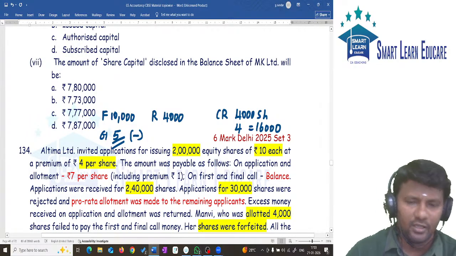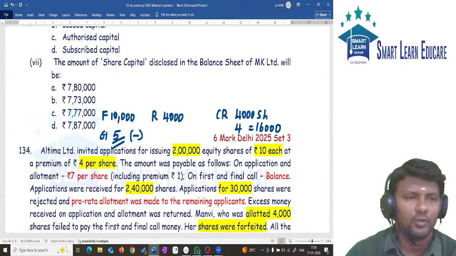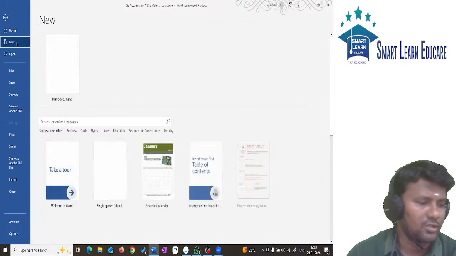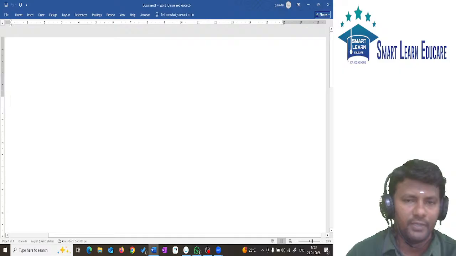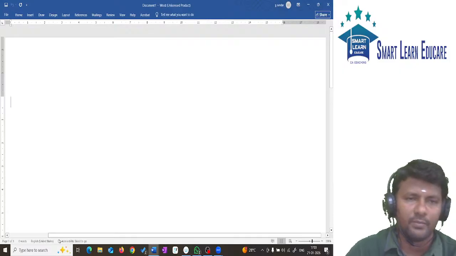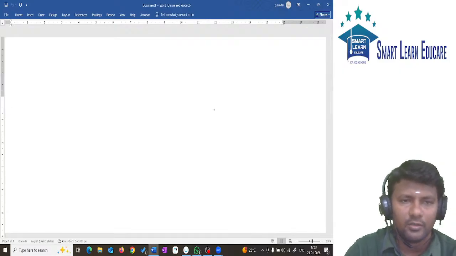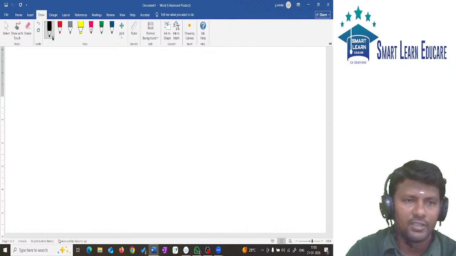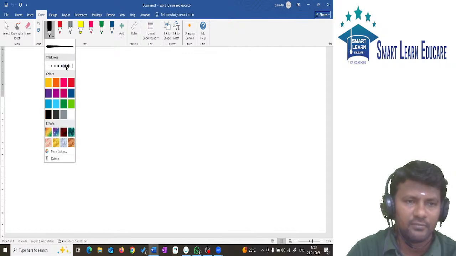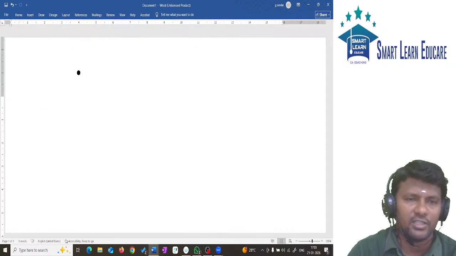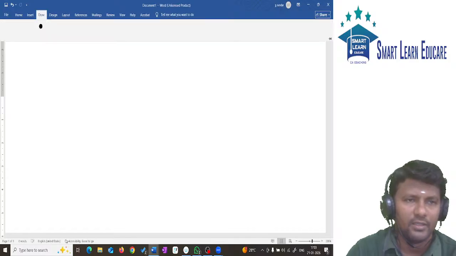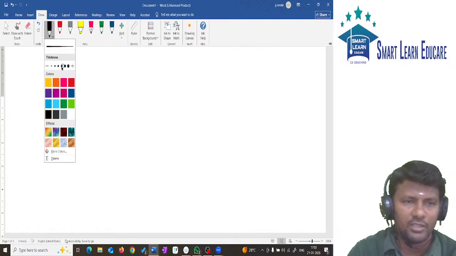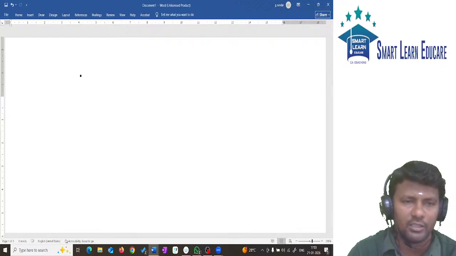So we are discussing company accounts. Today we'll proceed further with company accounts. So far, what we discussed in company accounts, one quick summary. Totally, we have two discussions. First discussion is about issue of shares, that is, share capital. Second discussion is about debenture. We have yet to start debenture.